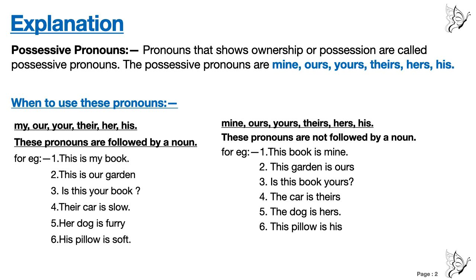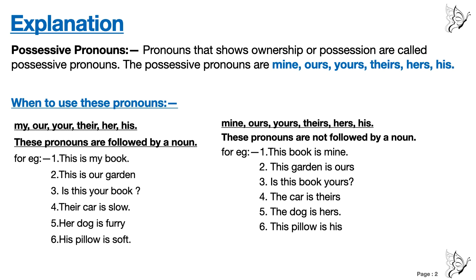Everywhere, wherever it is suitable, we are going to use his. For his, it will not be hiss, and its also will remain the same, its and its. Now when to use these pronouns? See the words which are underlined: my, our, your, their, her, and his. And on the other side of the column: mine, ours, yours, theirs, hers, and his. The only difference is there is an s added to each pronoun except my and mine.